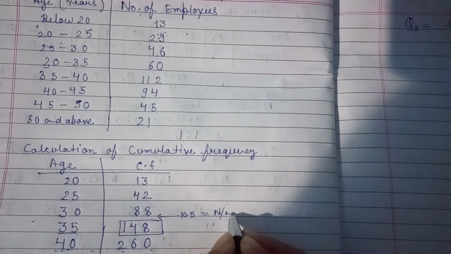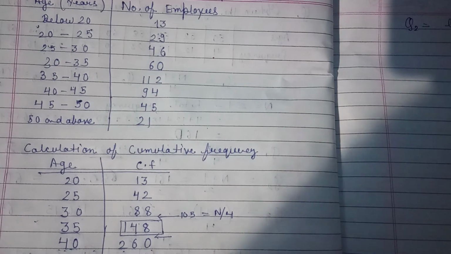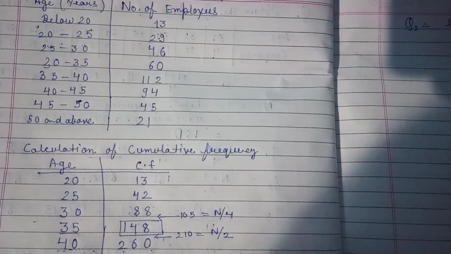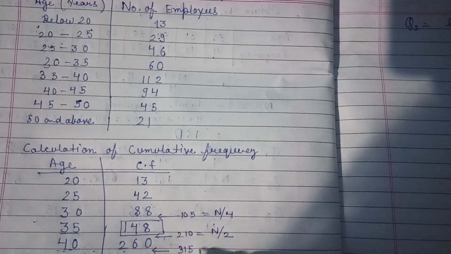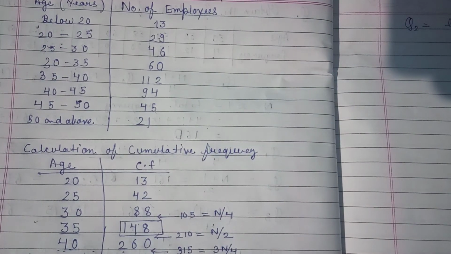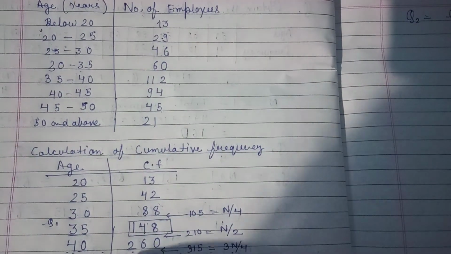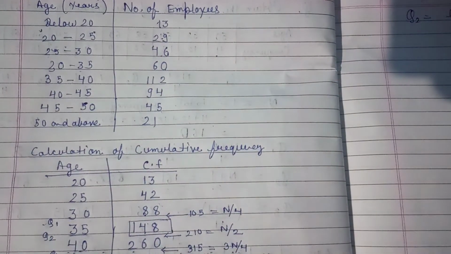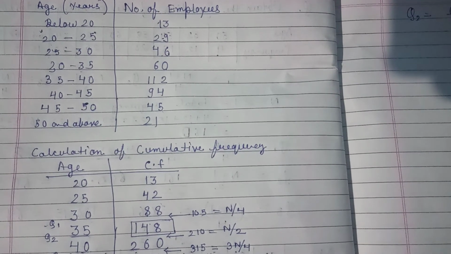Here it is 105, and this one is representing n by 4, and in between of this it is 210, and this one is our n by 2, and in between of 260 to this, it is 315, and it is 3n by 4. So from this we are going to find out q1, and from this we are going to find out q2, and from this we are going to find out q3. Okay, so how will we find out q2?